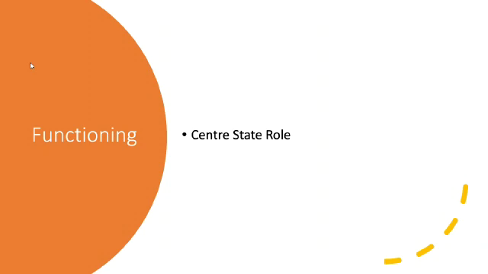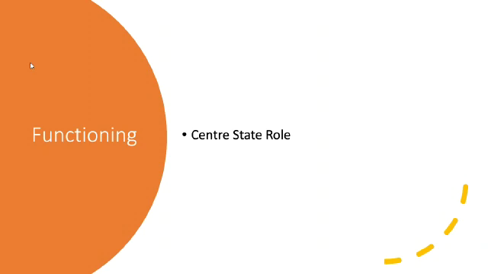See, the whole public distribution system comes under the Ministry of Consumer Affairs, Food and Public Distribution. So this is the ministry under which the public distribution system works. Under this ministry, we have two departments.